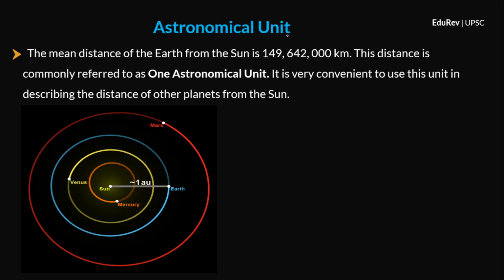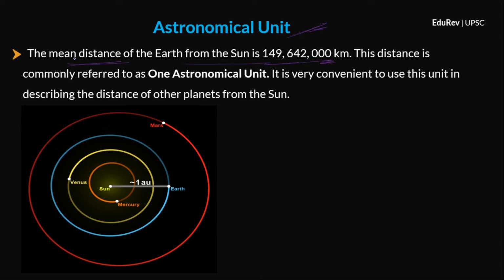Now, let us try to understand the term astronomical unit. Now, the mean distance or the average distance of the Earth from the Sun is 149,642,000 kilometers. So the mean distance or the average distance of the Earth from the Sun is this.